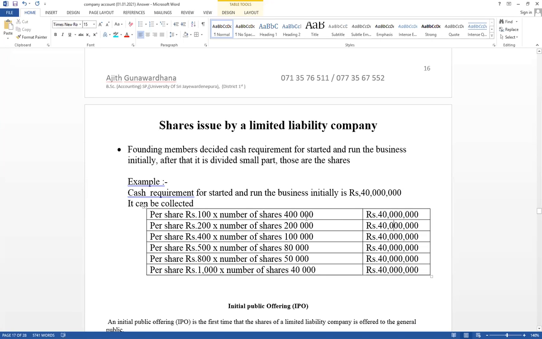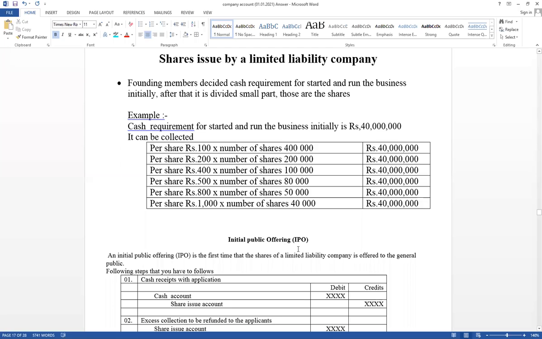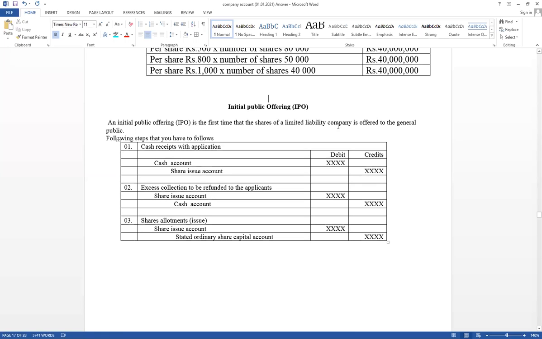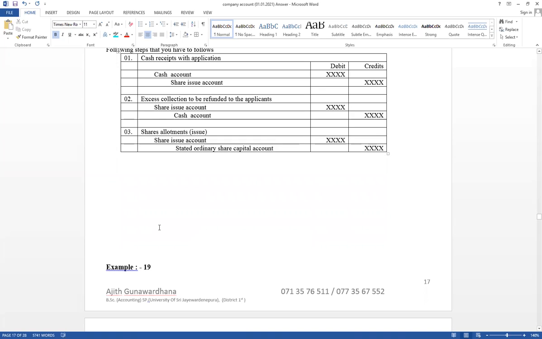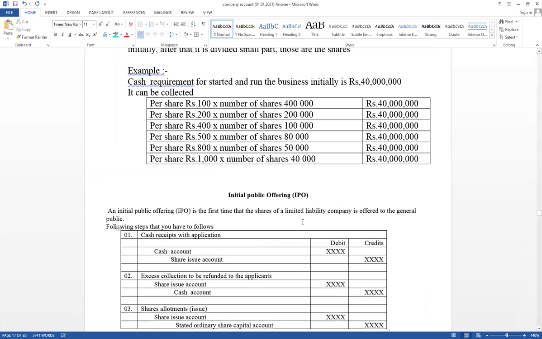Therefore that share issue can be divided into three parts: initial public offer, rights issue, and reserves capitalization. Therefore you have to know initial public offer, rights issue, as well as reserves capitalization. From the beginning I am going to discuss initial public offer.